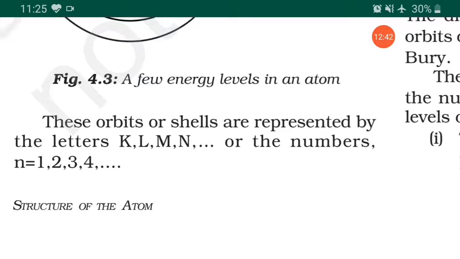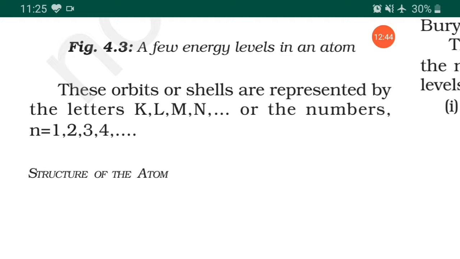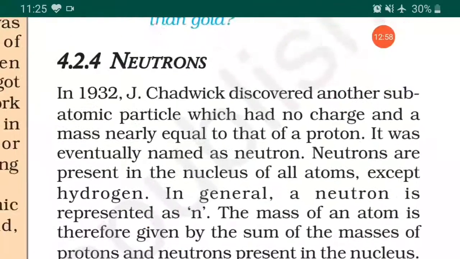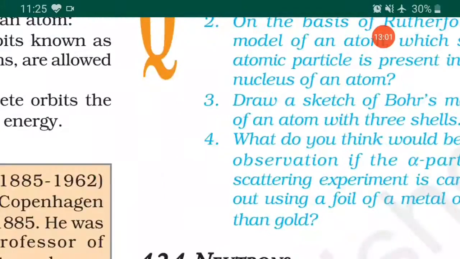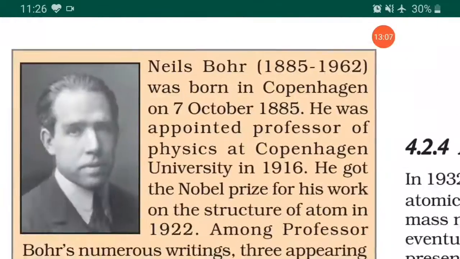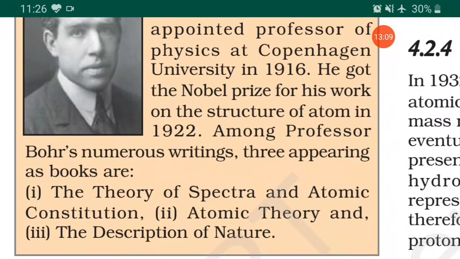Here are a few energy levels in the atoms. These orbits or shells are represented by the letters K, L, M, N, and so on, and the numbers 1, 2, 3, 4, and so on. The model of Bohr is very crucial, and when we discuss the limitations of the Bohr atomic model, there were some limitations also.